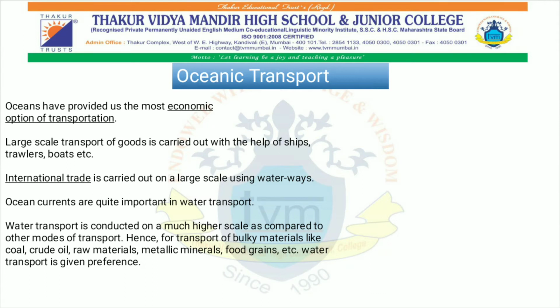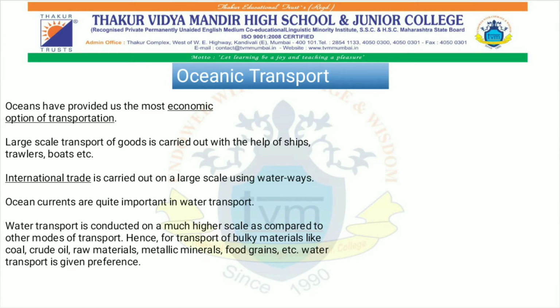Large scale transportation of goods is carried out with the help of ships, trawlers, boats, etc. And as I told you, international trade is carried out on a huge scale using these waterways. Now, ocean currents are important in water transport. Why? Because they save fuel. How? If the current is moving in a particular direction and the ship is moving in the same direction, then it saves the amount of fuel which is required normally. So ocean currents are important in saving fuel expense also.